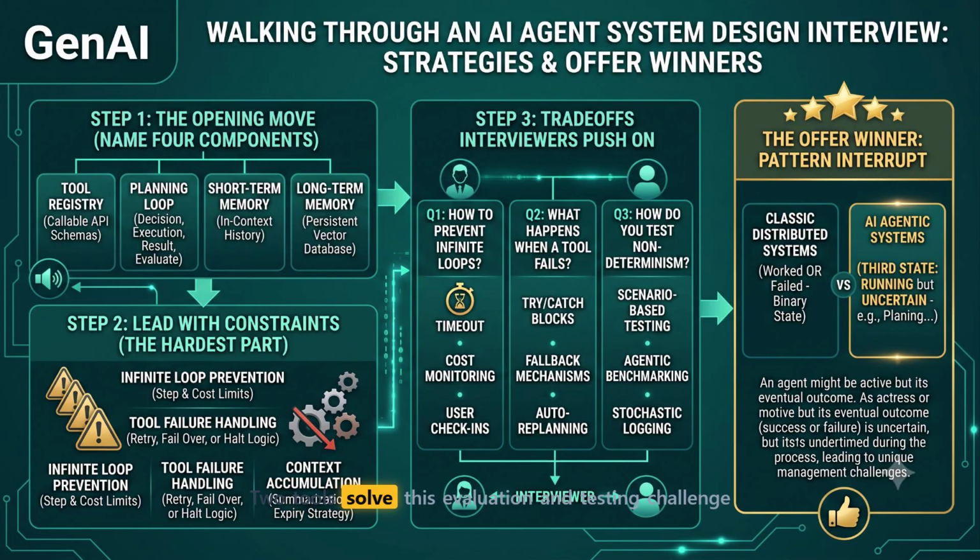Two tools solve this evaluation and testing challenge in production today: Braintrust and Phoenix. Braintrust provides a high-performance evaluation engine for running complex web-scale AI integration tests, while Phoenix focuses on open-source tracing and real-time LLM observability.